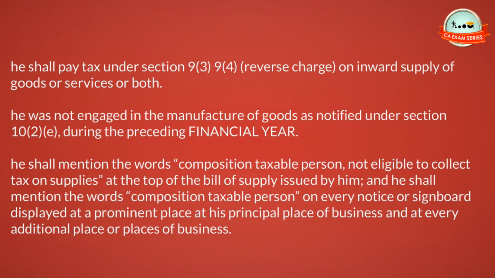He shall mention the words composition taxable person, not eligible to collect tax on supplies, at the top of the bill of supply issued by him, and he shall mention the words composition taxable person on every notice or signboard displayed at a prominent place at his principal place of business and at every additional place or places of business.